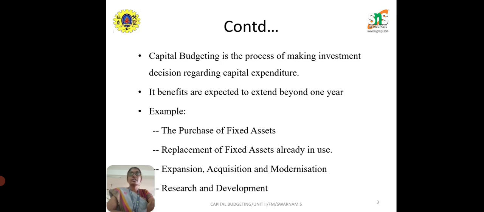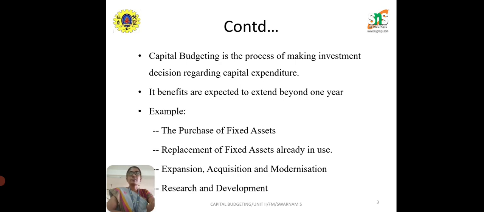Capital expenditure, in the sense, by its nature, a huge amount of money would be involved. Obviously, if I wanted to purchase some machine, I cannot purchase it for 100 rupees or 200 or 300 rupees, right? So automatically the cost of the machine would be high, and I will not be doing that expense on a recurring basis, weekly or monthly.